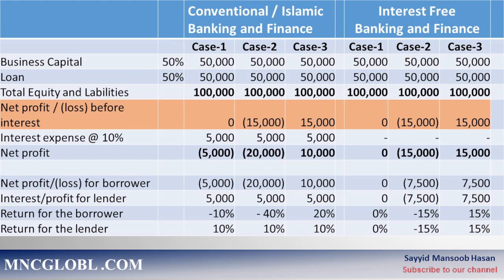Whereas in the interest-free financial system, there is no gain or loss in case 1. The loss is distributed equally in case 2, and the ratio of loss is also the same. In case 3, the gain is also distributed equally, and the ratio of gain is also the same. We can clearly see in front of us that the interest-free financial system is based on equity, justice and fairness, and it shares the risks and rewards in the ratio of their financial contribution.